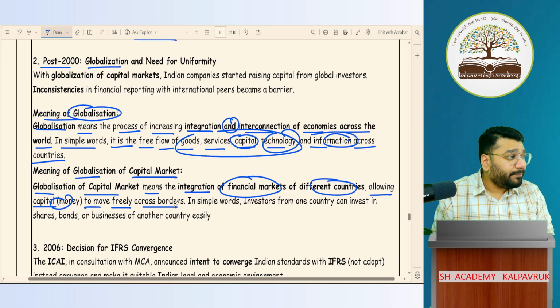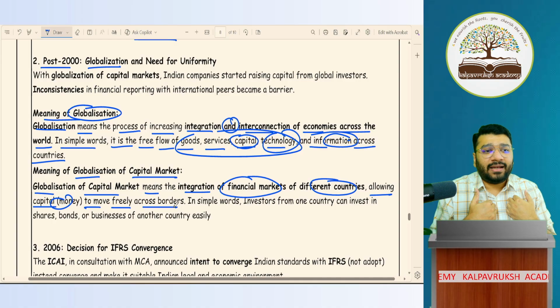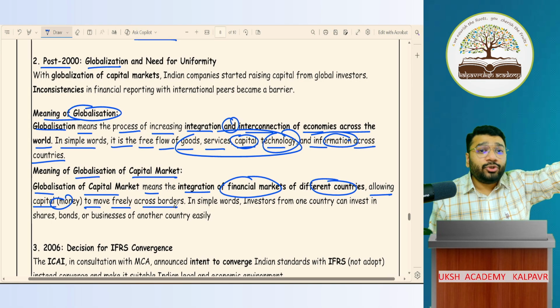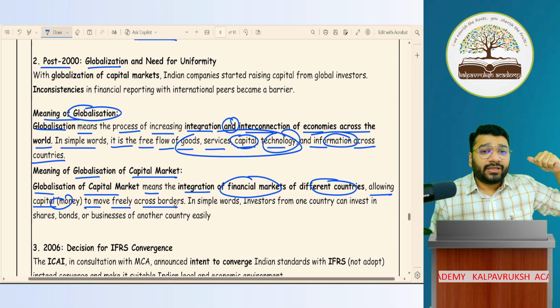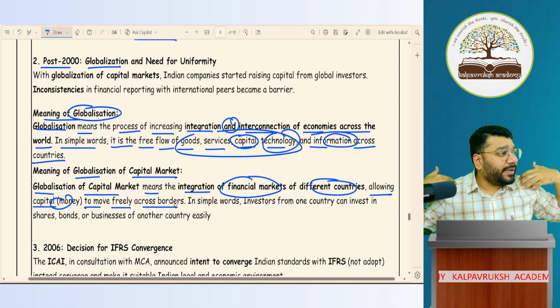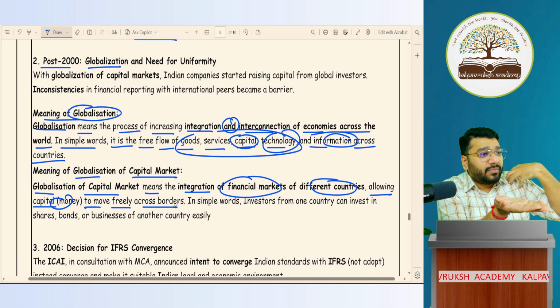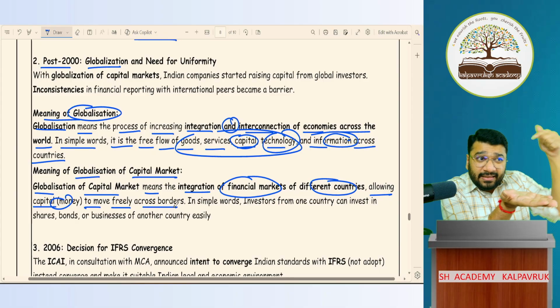For that, what is required? Financial statement is required. Imagine if I present you a financial statement which only I can understand. You as foreign people, who are you? Somebody is from America, somebody from Australia, New Zealand, Canada, UAE. All of you speak different languages, and so do I. So if I present a financial statement to all of you which is only understood by me, not by you, will you understand anything in that financial statement?